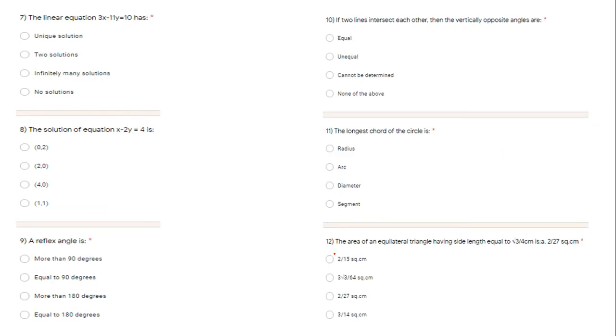Here one linear equation is given: 3x minus 11y is equal to 10 has. Now, how many solutions? Infinitely many, two, or unique? Infinitely many. Yes, because this kind of question was in the revision portion.